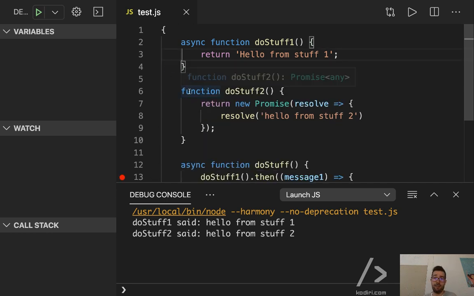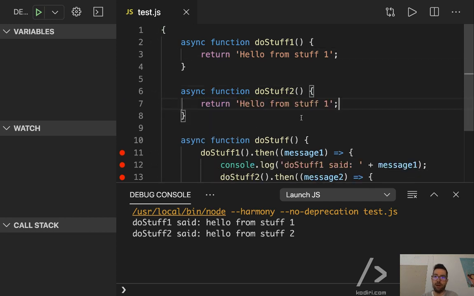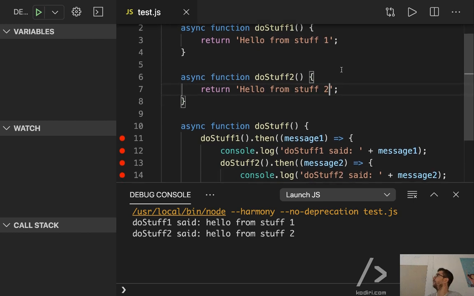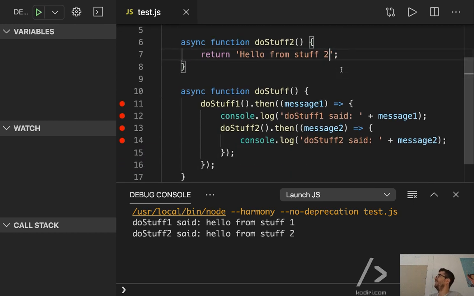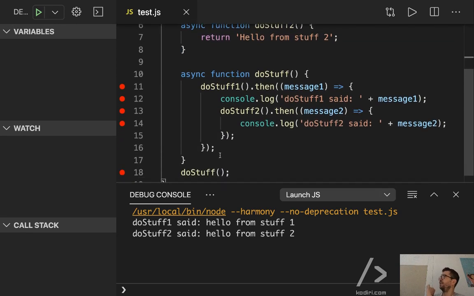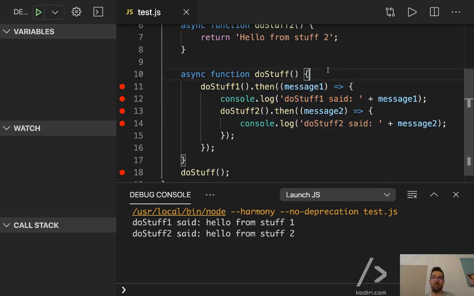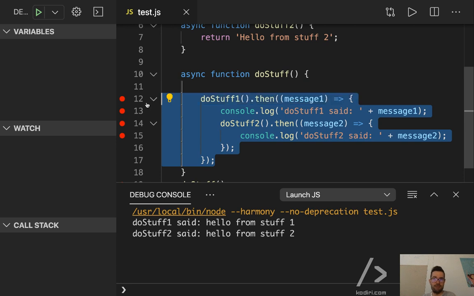And same thing here, right? Async, return hello from stuff two. And now that's okay. I hope you agree with me. That has helped a lot to simplify my code. Fantastic. But now the big change comes here. Just keep that in mind because we're going to simplify that a lot. Look, let me keep that commented for now.